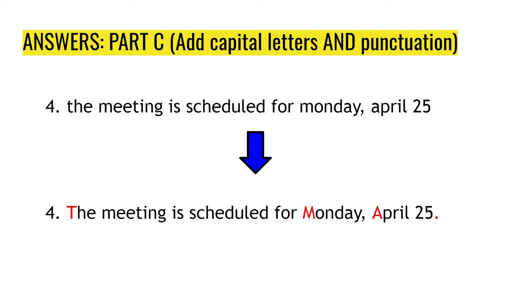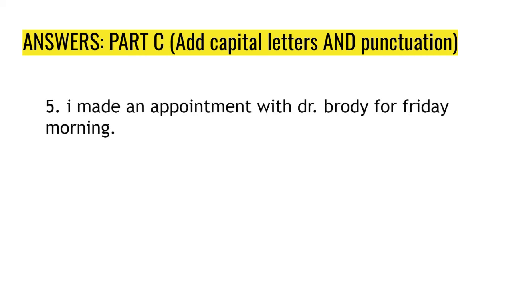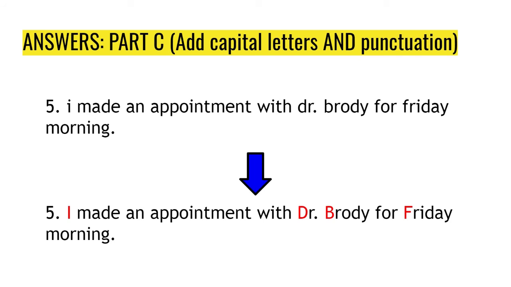Capital T, capital M for a day of the week, and capital A for a month, and then a period at the end. Number 5, I made an appointment with Dr. Brody for Friday morning. So here we have I is a capital I because it's the beginning of the sentence and a pronoun. And as I just mentioned here, Dr. Brody, so this is a combination. So doctor here becomes a title. So we have a doctor with a capital D, Brody with a capital B, and then Friday we have a capital F because it's a day of the week. And at the end we had a period.